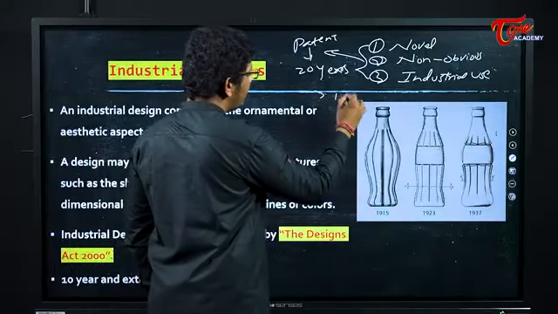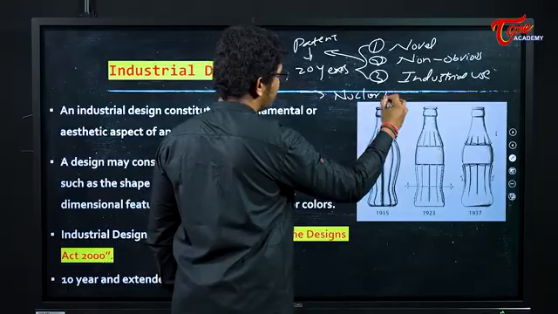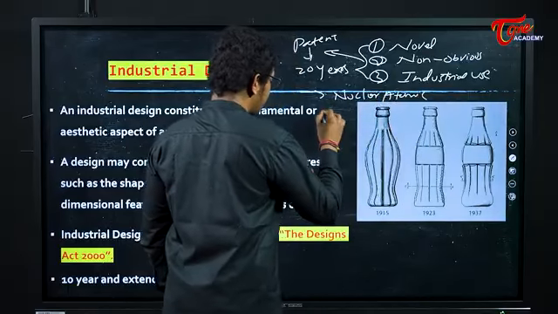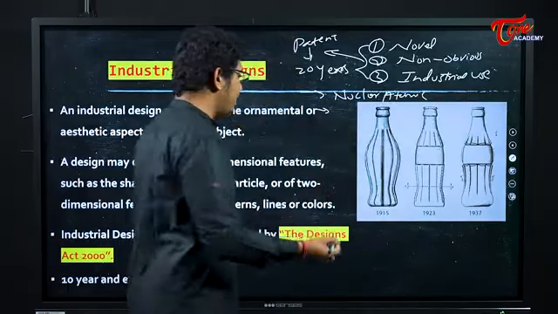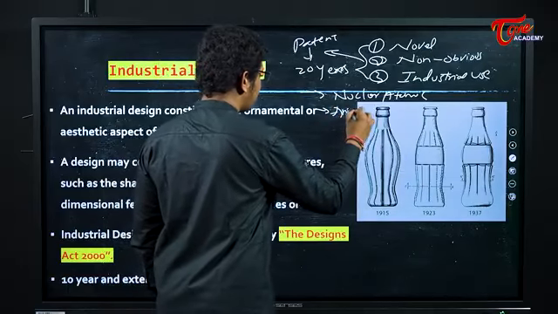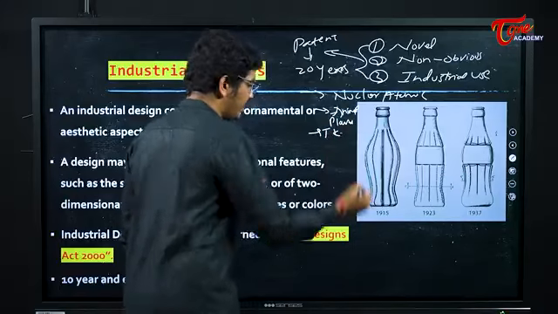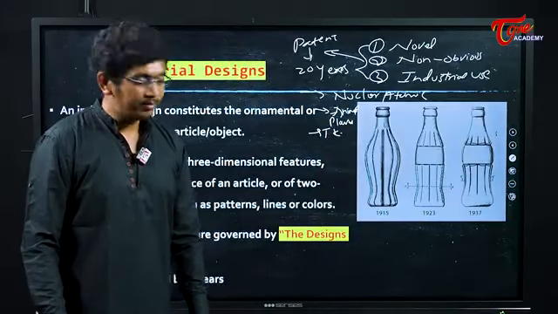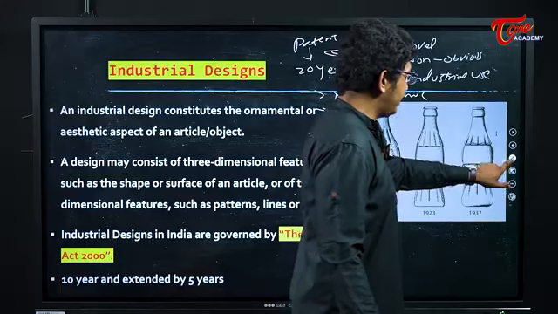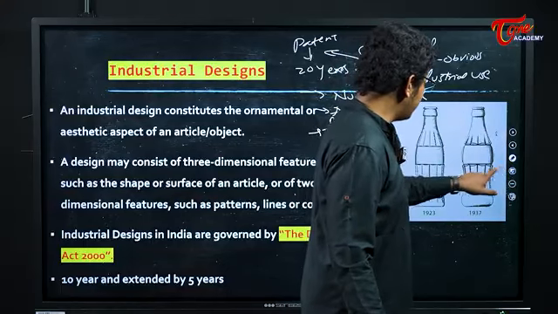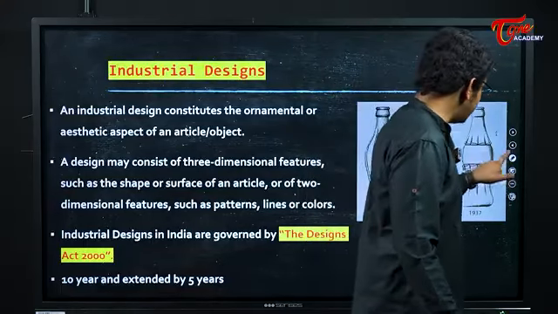What cannot be patented? Atomic applications. And what you cannot patent is an animal or a plant. You cannot patent traditional knowledge, TK. So these are the points which you have to remember with respect to the patent. This is very, very important, my friend. What is a patent? Now next is industrial.